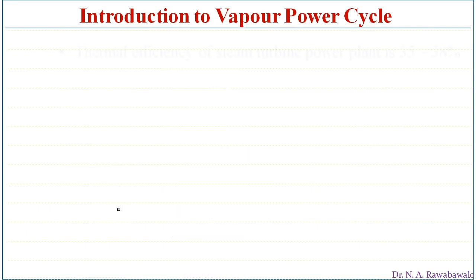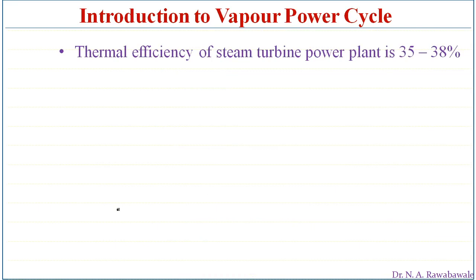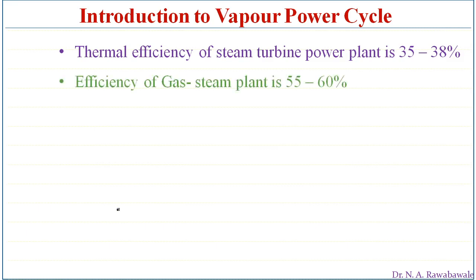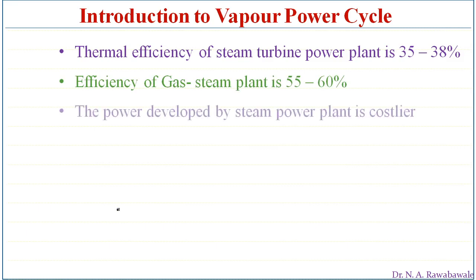Now the thermal efficiency of a steam power plant is about 35 to 38%, not more than 38%. And the efficiency of a combined gas and steam plant is 55 to 60%. The power developed by a steam power plant is costlier because the efficiency is less.